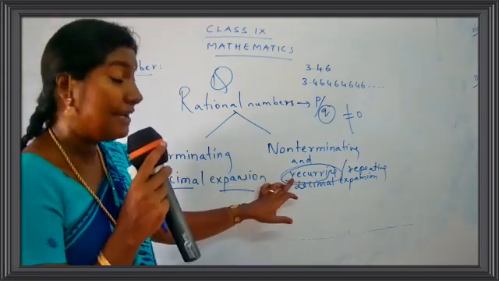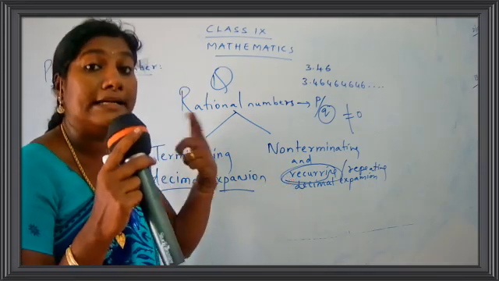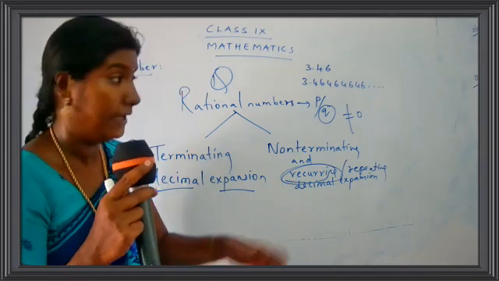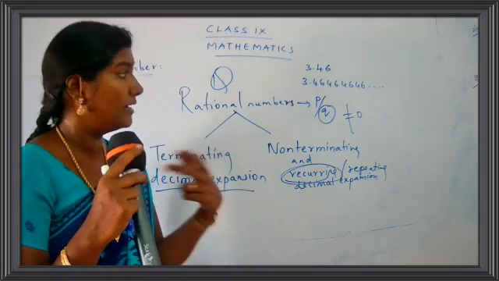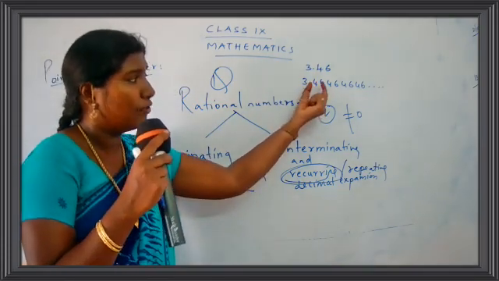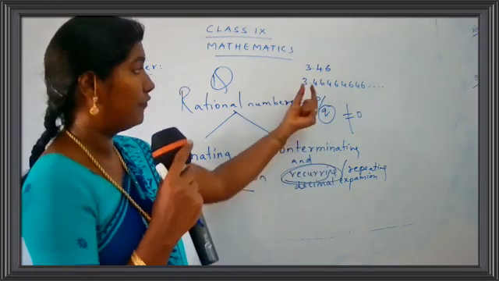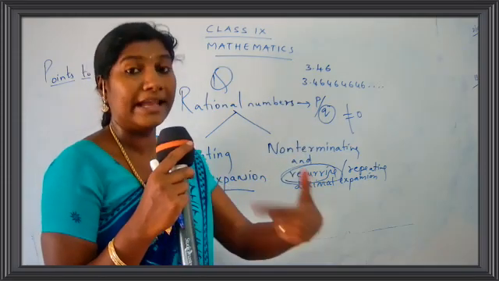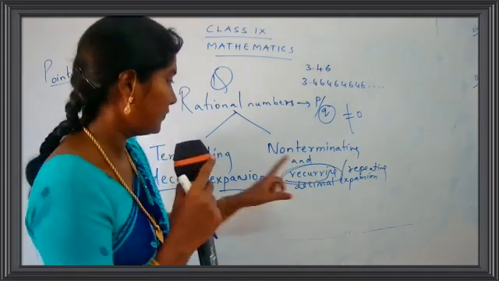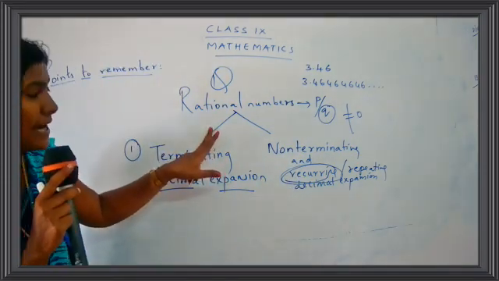What is the meaning of recurring? Recurring means it will go on repeating. It can be any set of numbers. It can be a single digit number, or a 2-digit number, like here you have two numbers repeating, like 464646. Sometimes you have 3 numbers repeating again and again. Getting my point, children?